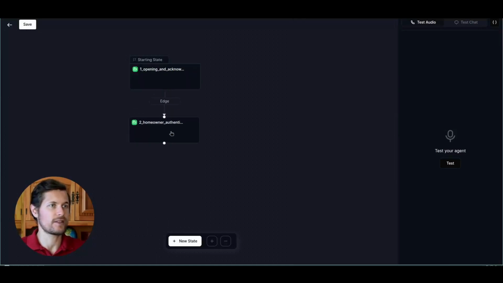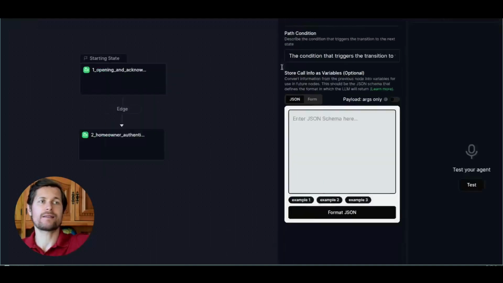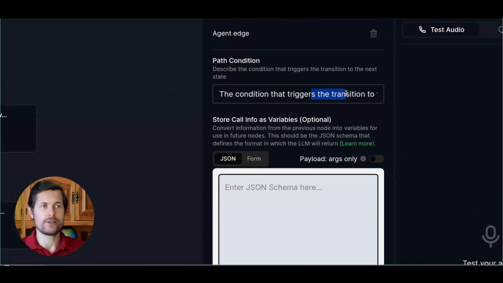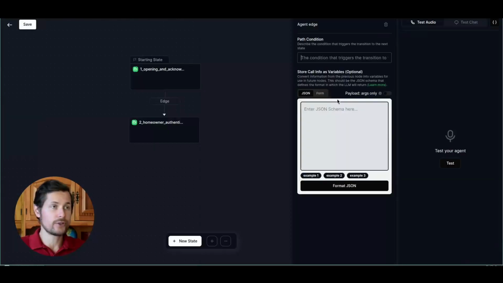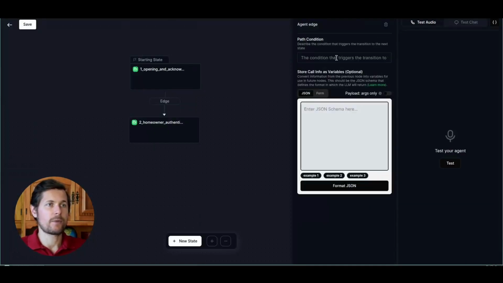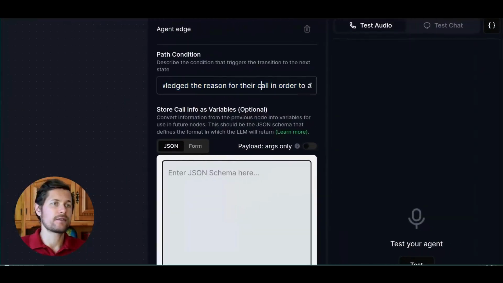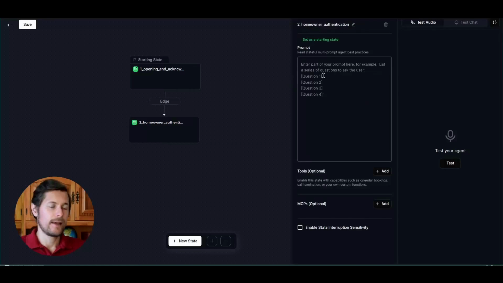So you see, it's very similar to a simple diagram. And now this edge connects the two and has a path condition. So when does this edge, and here, this is a placeholder, the condition that triggers transition. Here I can specify whatever I want, but I will just take the last line that I used here, which is I'm going to specify transition immediately after you've acknowledged the reason for their call in order to authenticate the call, okay? So that it knows that once it has acknowledged it and talked them through, it should go to the next step.